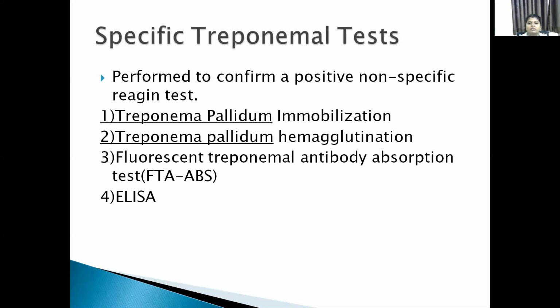They are used to confirm the non-specific reagin tests. They include Treponema pallidum immobilization, also called TPI, and Treponema pallidum hemagglutination, TPHA. The next test is the fluorescent treponemal antibody absorption test, also called FTA-ABS, and the last one is ELISA.